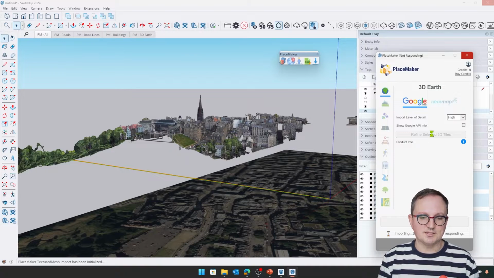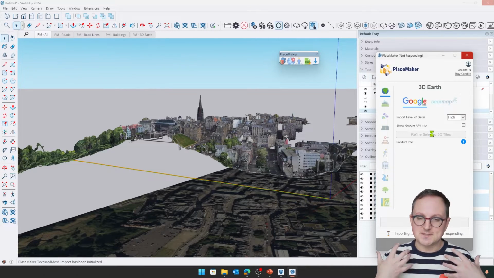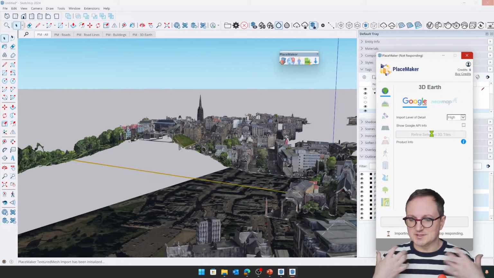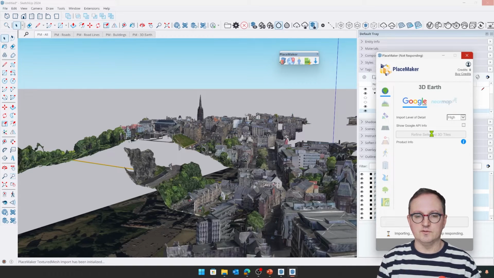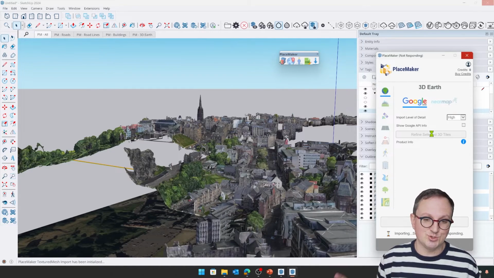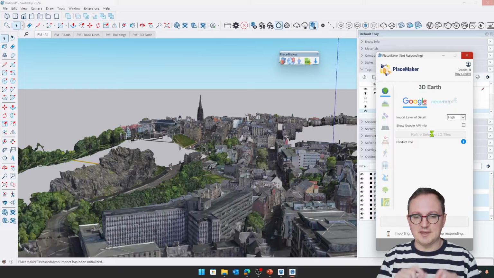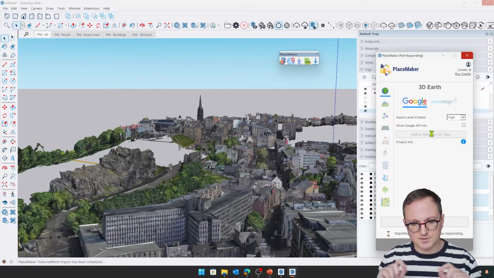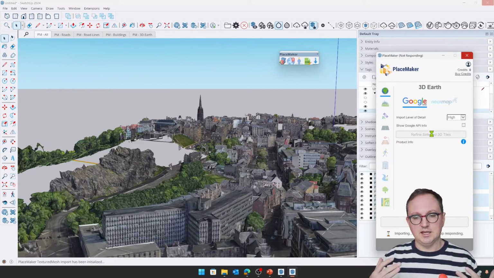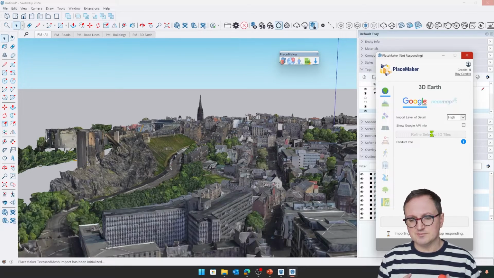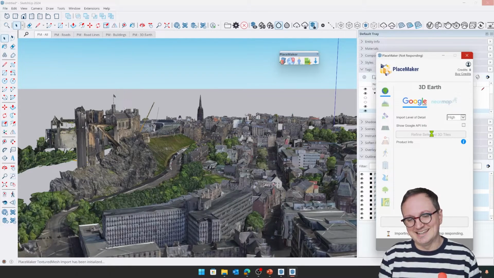We have to be quite sensible with this, because again, you can very, very quickly overload your model, especially if you're doing a huge, huge area with thousands and thousands of textures and thousands of pieces of geometry. However, this is super, super amazing.